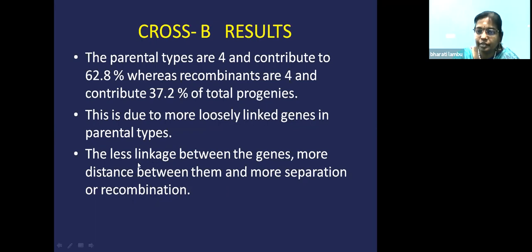Okay, children? So if the linkage between the genes is less, that means they are loosely present, more the distance between them, so more separation or the recombination is seen in the progeny. That is the result. Okay, understood? So tightly linked genes will show less recombination. Loosely linked genes will show more recombination.